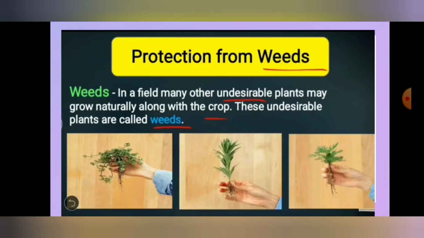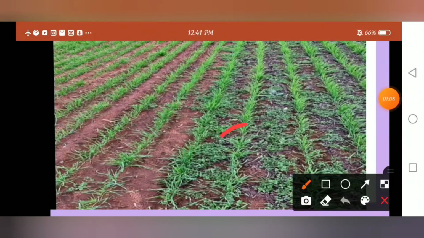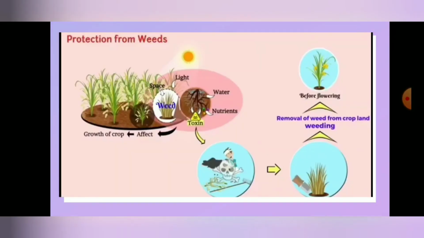Here in the picture we can see some of the weeds. In the field, many undesirable or unwanted plants may grow naturally along with the crop, and these are called weeds. You can see here, in between the crops, some unwanted plants are growing. These unwanted plants are called weeds. Understood? So how do we protect from the weeds?